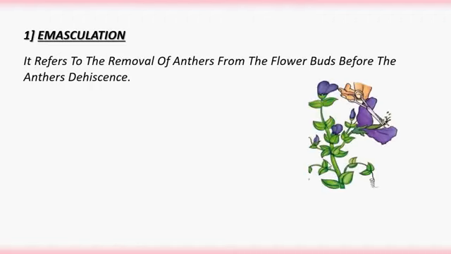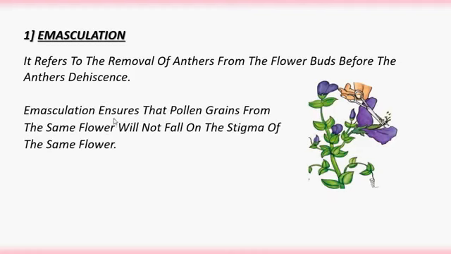So this is the photograph too. In this flower, we need to remove the anthers except the pistil. The pistil should be present in the flower. Anthers should be removed. Emasculation ensures that pollen grains from the same flower will not fall on the stigma of the same flower.